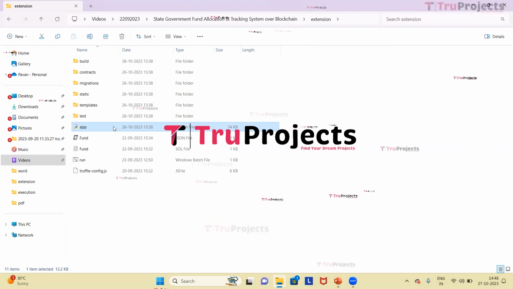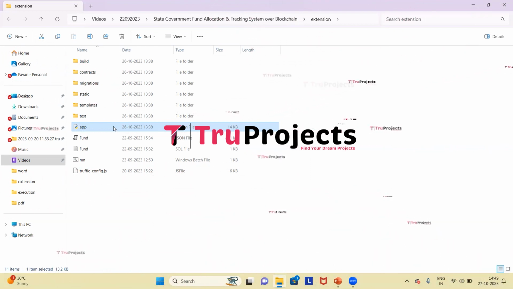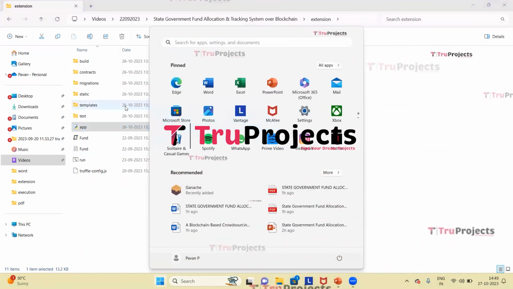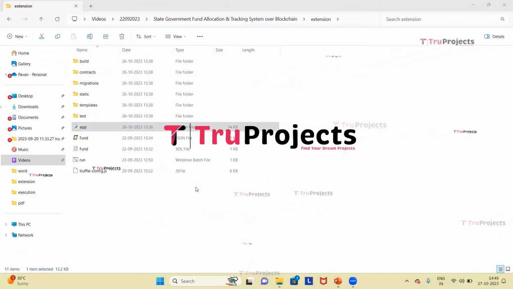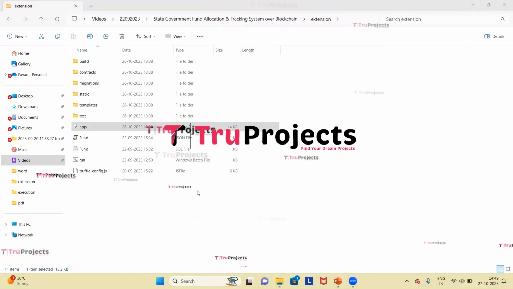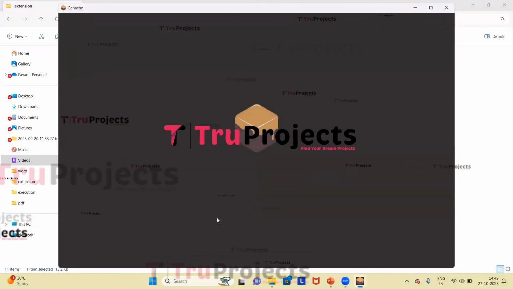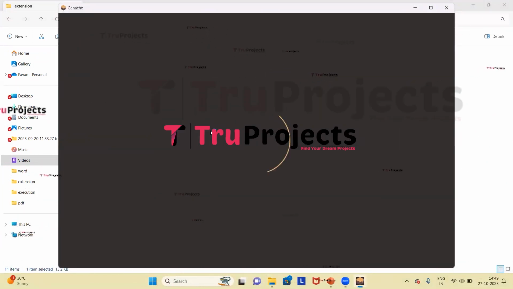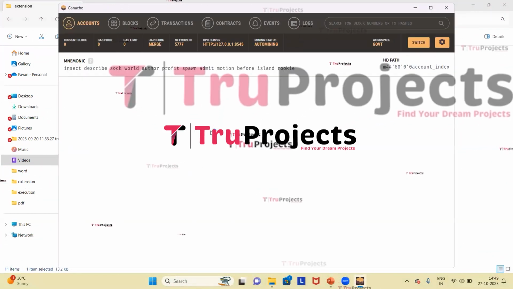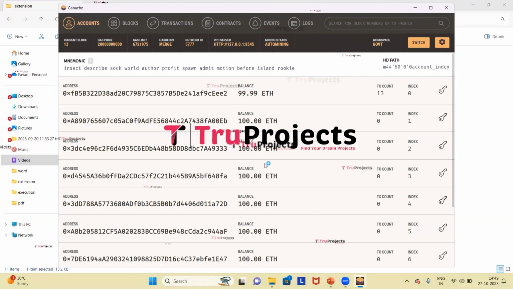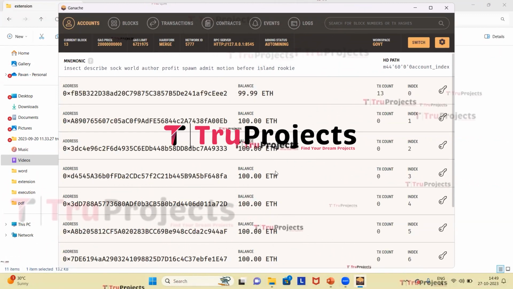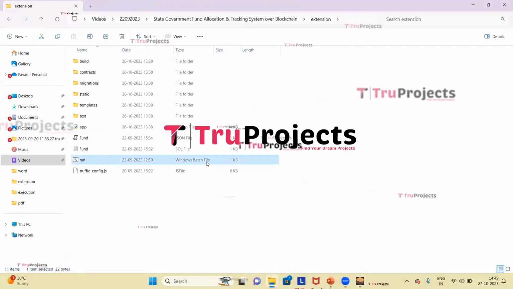For execution of the project, first we need to host the server. For that, I'm opening Ganache. So here we can see that the server has been hosted. Now we will get back to the code folder.